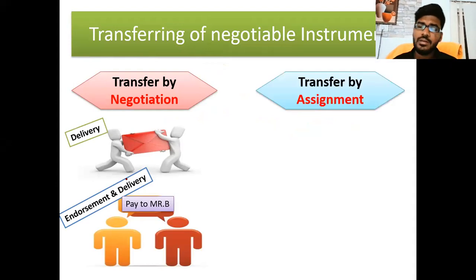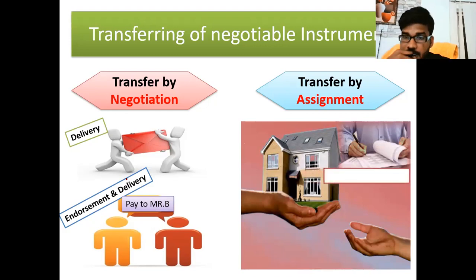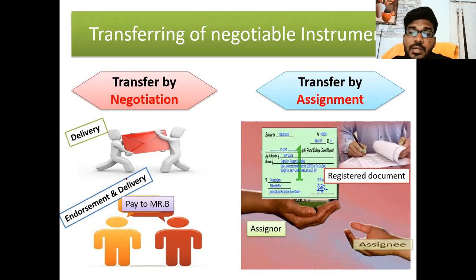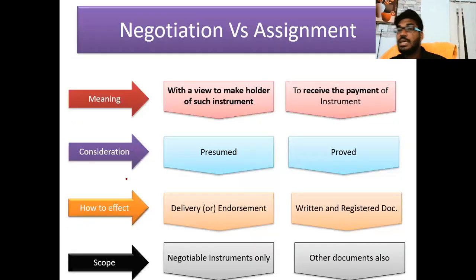What is assignment? When you transfer immovable property, it is not possible to give the property itself, so you give documents related to it. Registered documents, registration is required, and that is called assignment. In negotiable instruments there are endorser and endorsee, but in assignment there are two parties, assignor and assignee. This is the difference between negotiation and assignment.